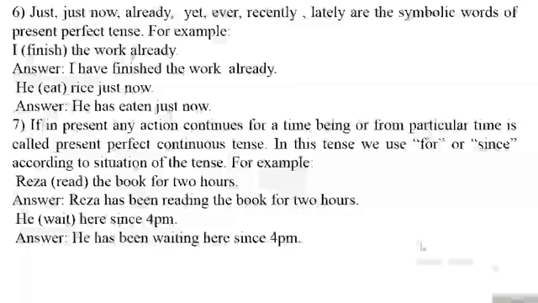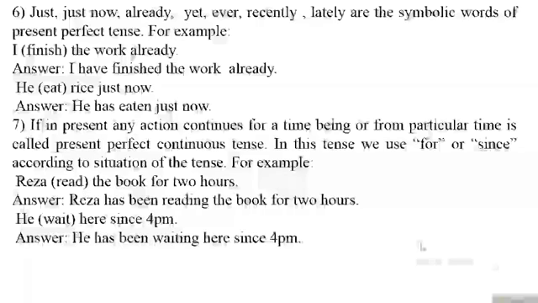For example, Reza read the book for 2 hours. Reza has been reading the book for 2 hours. He waited here since 4 p.m. He has been waiting here since 4 p.m.